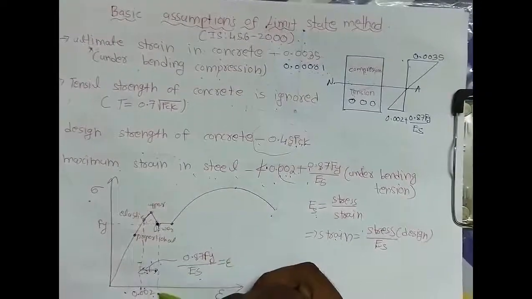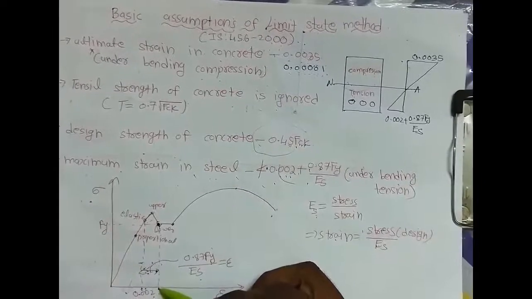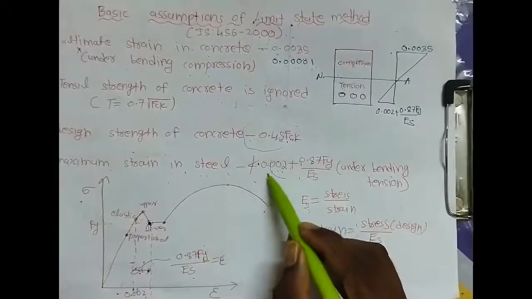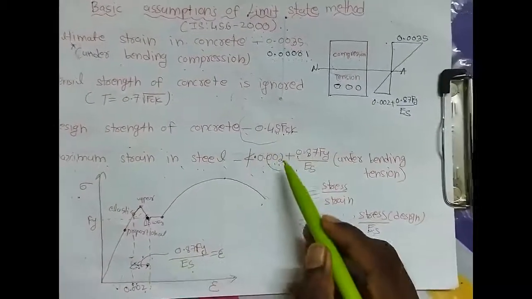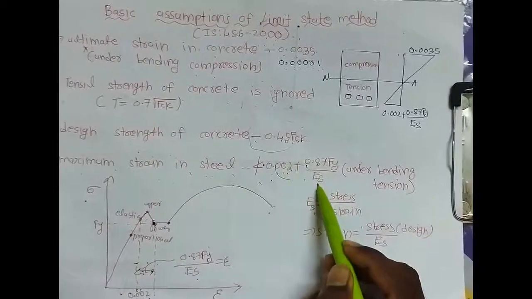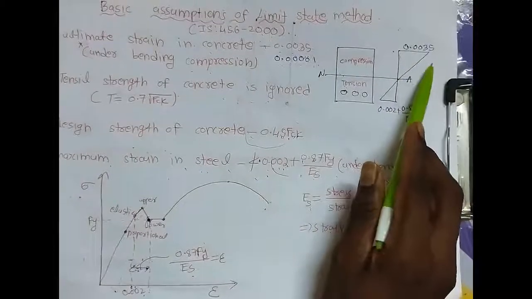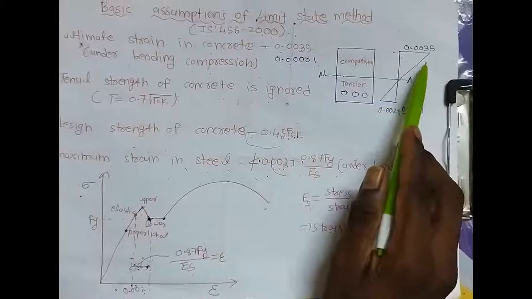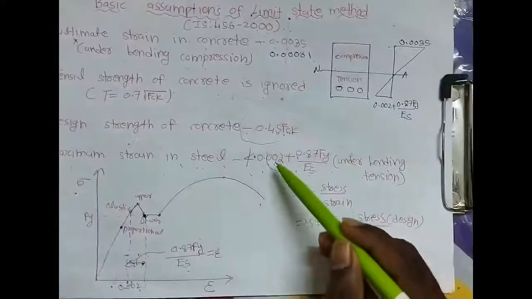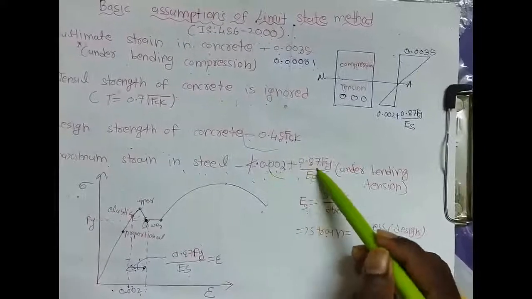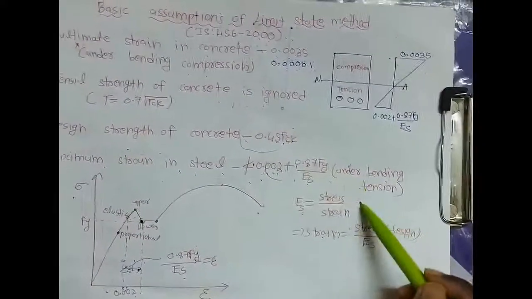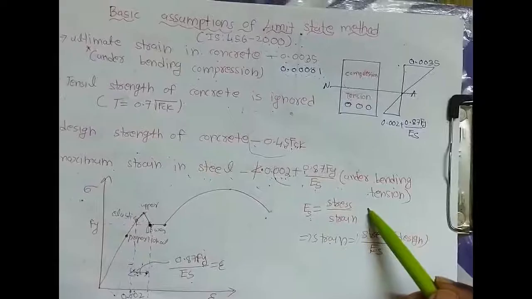So the whole maximum strain up to yield stress is equal to 0.002 plus 0.87 fy by Es. Under bending compression, 0.0035 is the maximum strain, and 0.002 plus 0.87 fy by Es is the maximum strain in steel under bending tension.